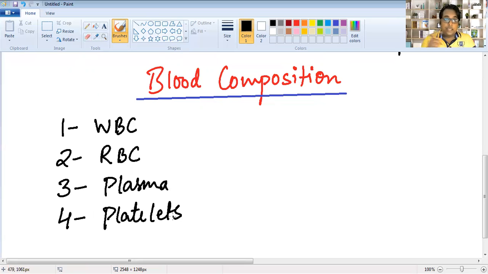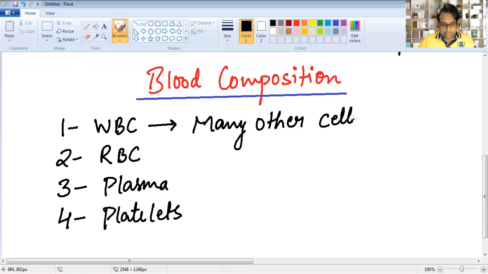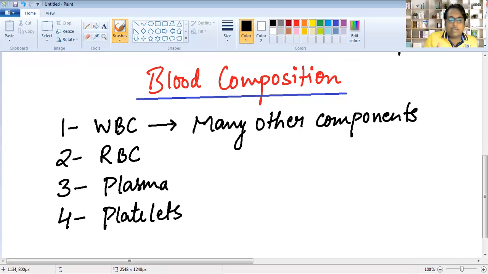And as you can observe with the help of the picture, WBC also contains many other components. We generally do not call them cells. So one by one, we are ready to start with WBC, RBC, plasma, and platelets.